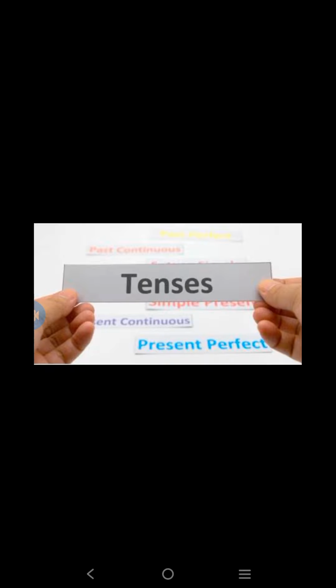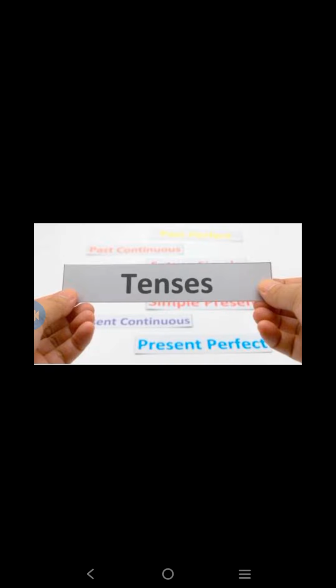Present tense means an action that is happening right now or in the present time. In this we use the base form of the verb, and sometimes we add s or es for singular nouns and singular pronouns. Next one is past tense. Past tense is used to refer to something that has happened in the past. In this usually we add ed at the end of the verb.